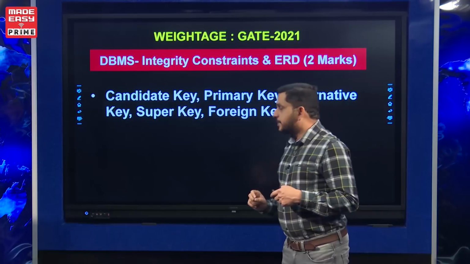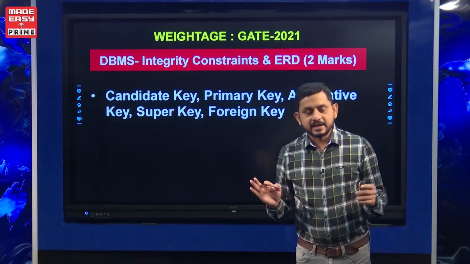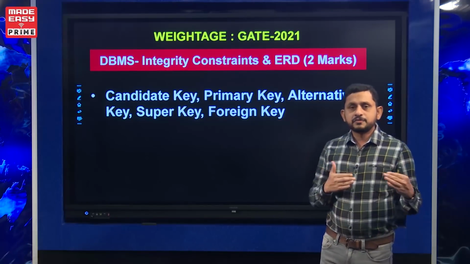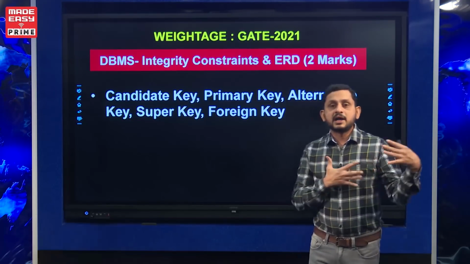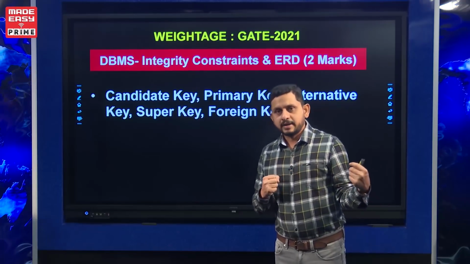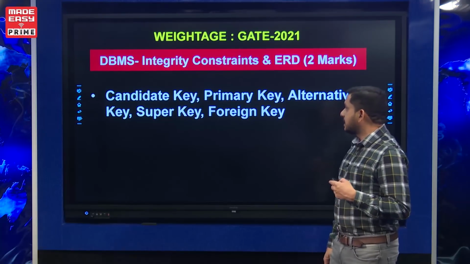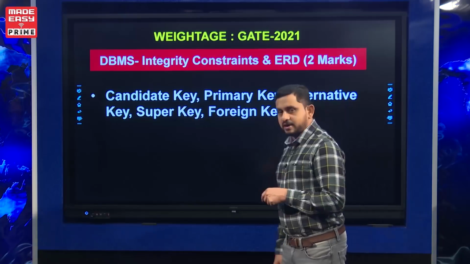One basic topic from the integrity constraint is learning about the keys. We have to learn what is meant by the relational database model, the relational database management system model, and we should also learn about candidate key, primary key, alternative key, super key and foreign key.